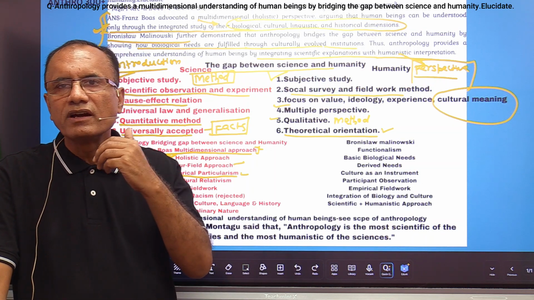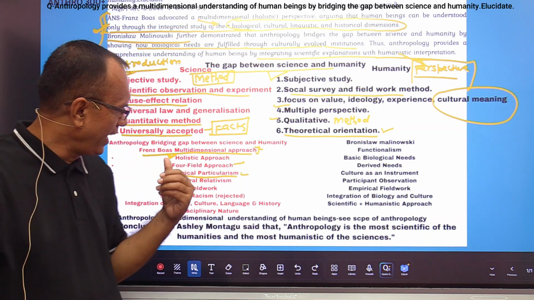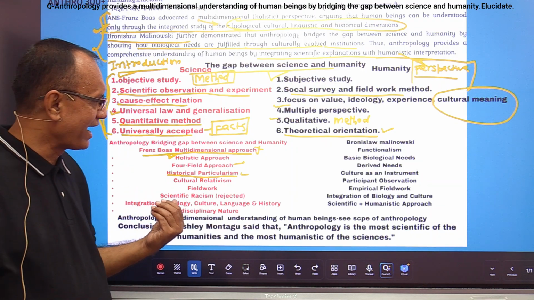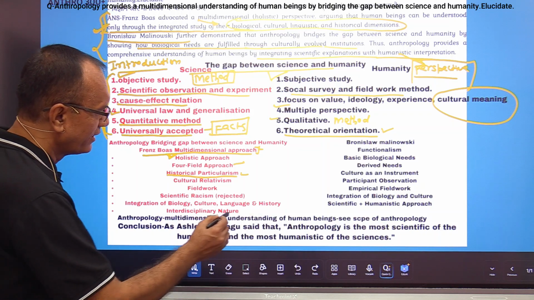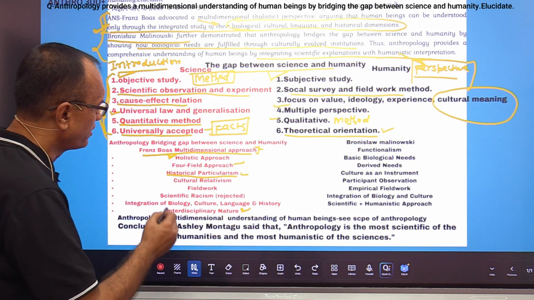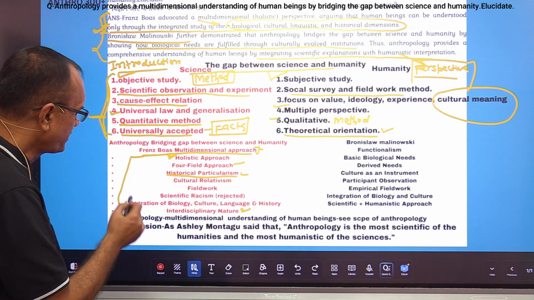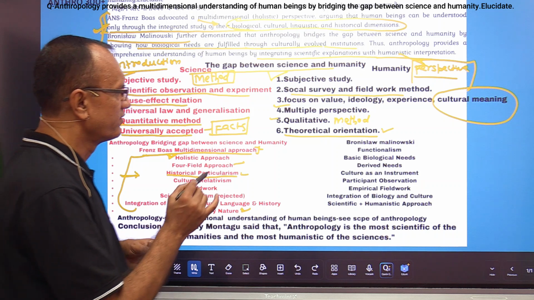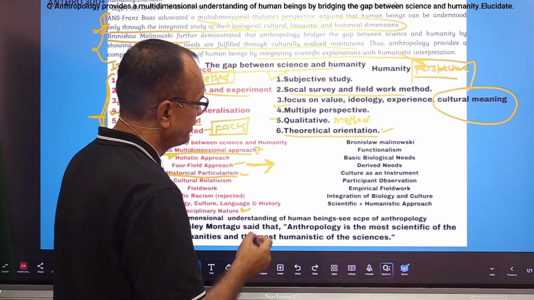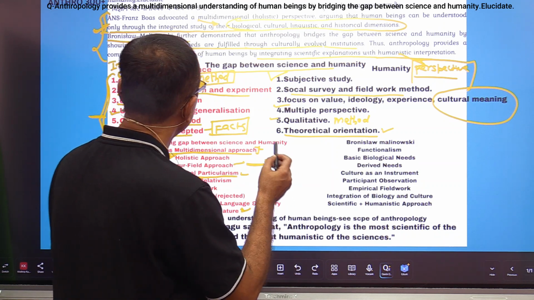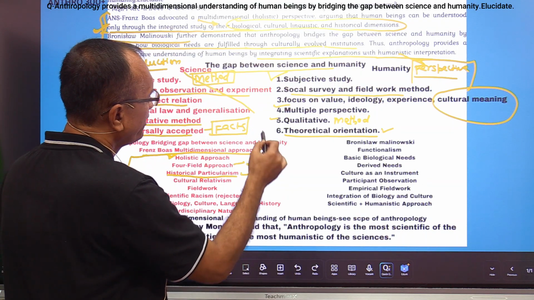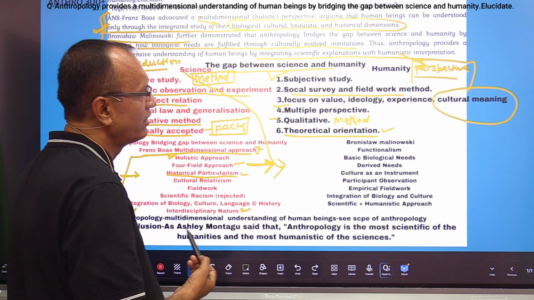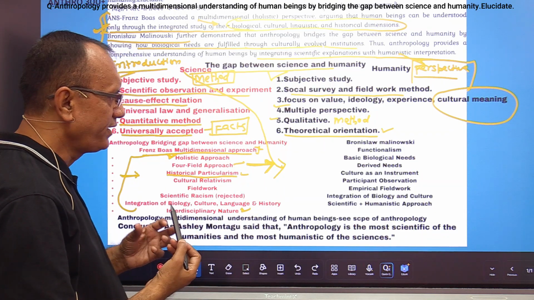So he rejected that view, and then the integration of biology, culture, language, history and an interdisciplinary approach. So that is the approach, you try to see what he had done. So basically he had integrated the scientific method and the humanistic method in anthropology, right?